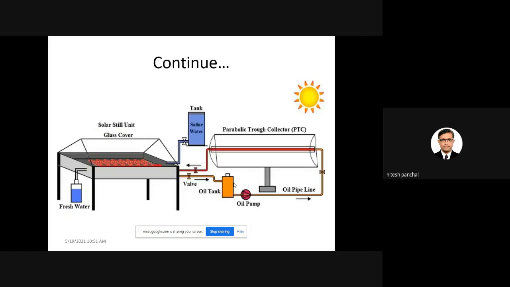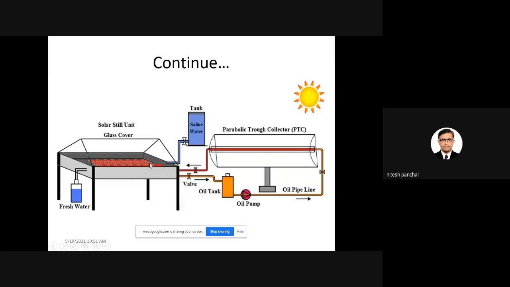Now, the third one, in which in place of directly supplying the hot water, you use the solar still with a heat exchanger in the basin, and in place of hot water you can supply the oil. Here is one experiment conducted by a research group from Egypt, in which a parabolic trough collector is used with a double slope solar still, and you can see on the inner side one red colored part, which we can say is the heat exchanger.